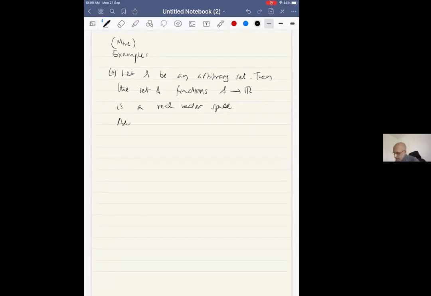So addition and scalar multiplication are defined as follows.